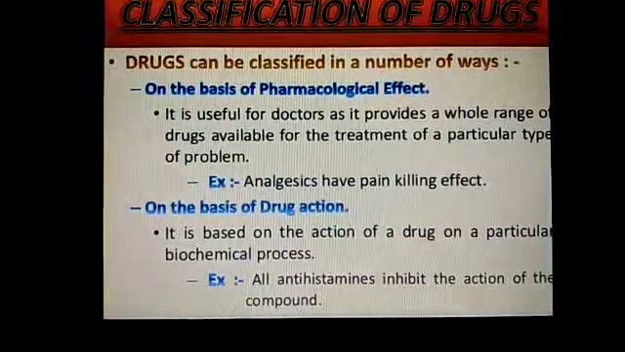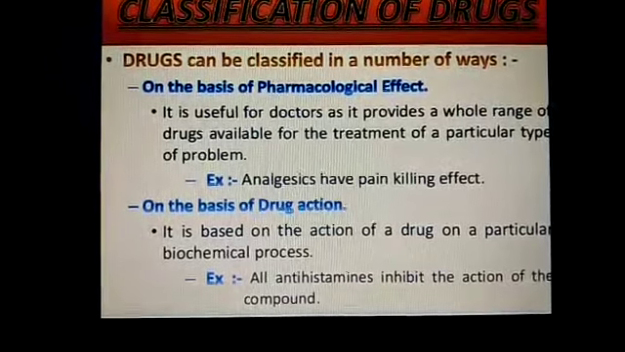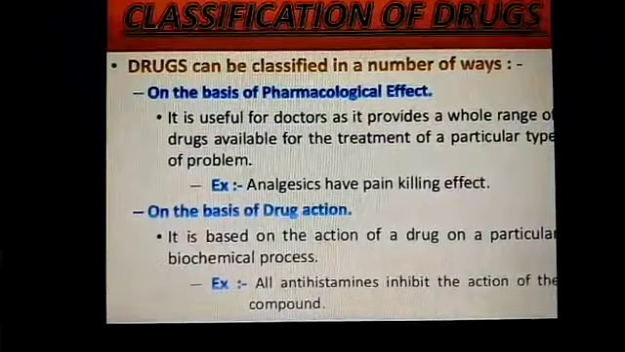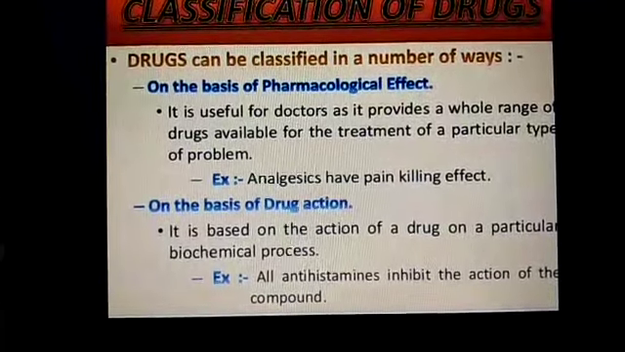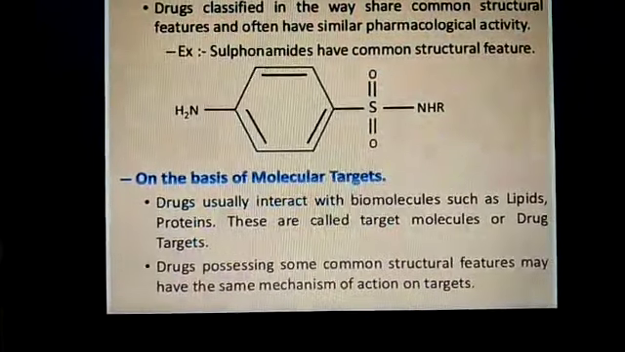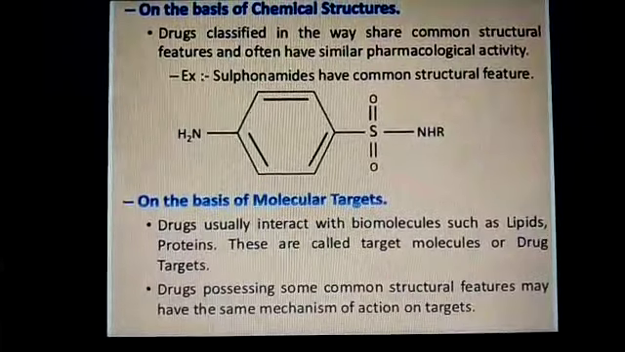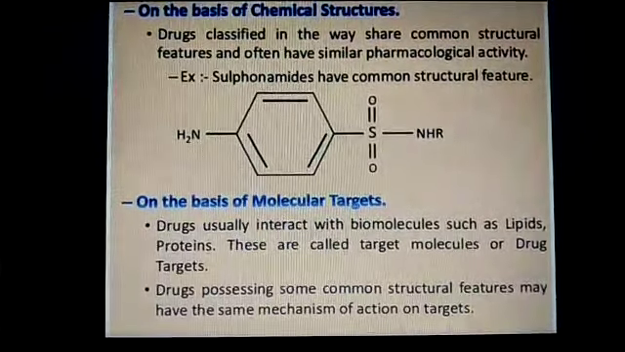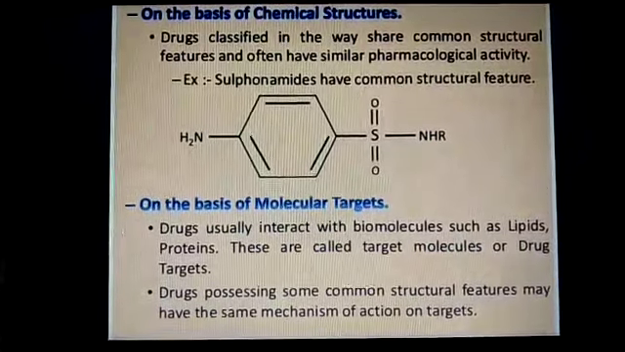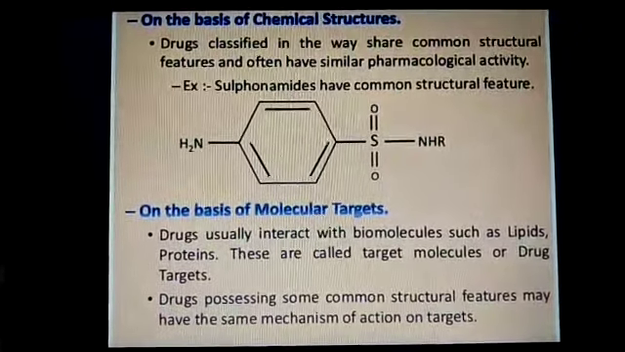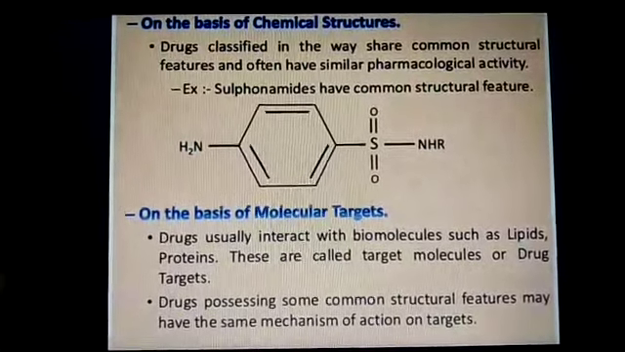Second, the classification on the basis of drug action. It is based on the action of the drug on a particular biochemical process. For example, antihistamines inhibit the action of the compound histamine. Third, the classification on the basis of chemical structure. Drugs classified in this way share common structural features and often have similar pharmacological activity. Example, sulfonamides have common structural features.